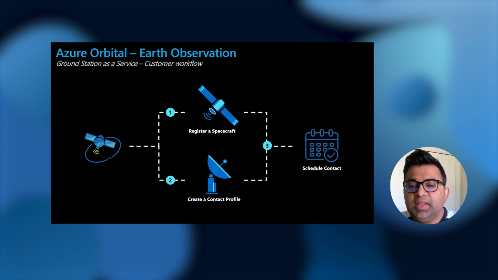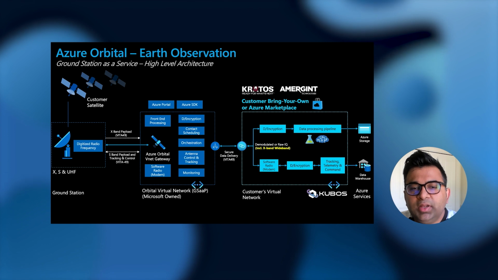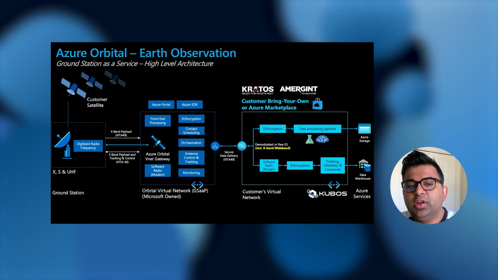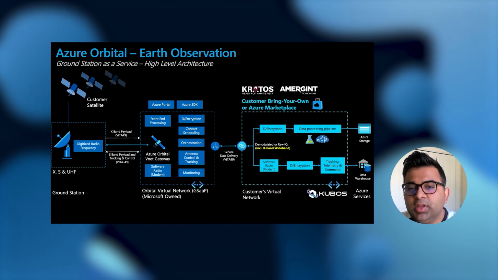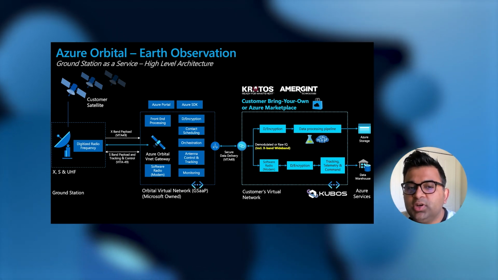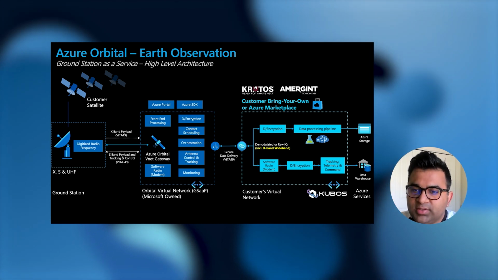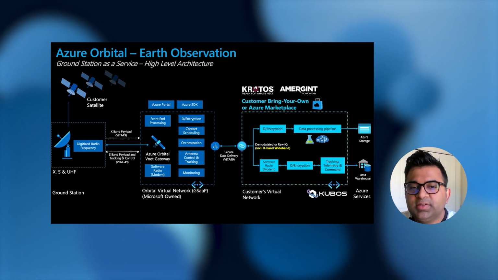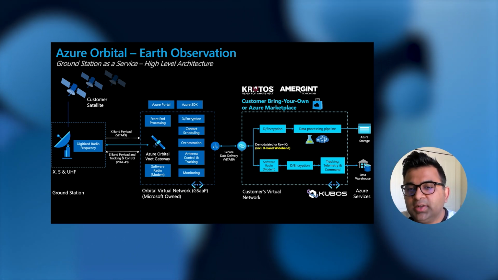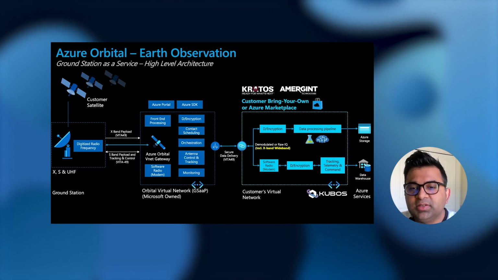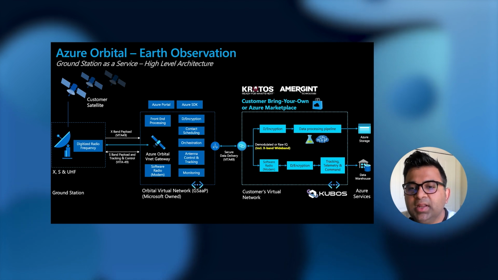Let's now take a look at the high-level architecture to get a deeper look into the Azure Orbital platform. On the left side is the ground station deployed in our data center. The box in the center, you can think of it as the Orbital platform virtual network, which provides the data to the customer's virtual network on the right side. Now, just before the time of the contact, the Orbital platform orchestrates all components and configures them based on the contact profile. At the time of contact, all components and data pipeline are ready and enable the customers to communicate with their satellite from their virtual network during the period of the contact.